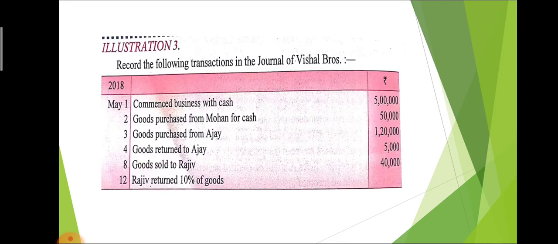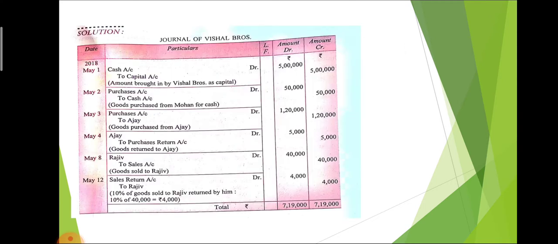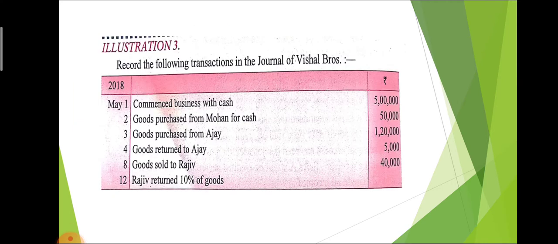So here it is, on May 4, Ajay debit to purchase return account. Then the next entry, goods sold to Rajiv. That is a sales related entry. Here goods are sold, that time we use the word sale. In this, the name is given. So that time Rajiv debit to sales account, because purchase is always debit and sales will always be credit. So the journal entry will be Rajiv debit to sales account.